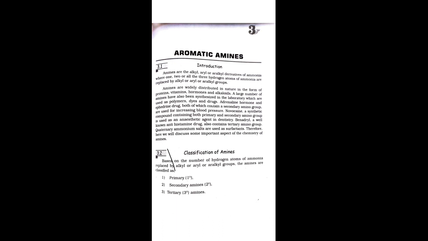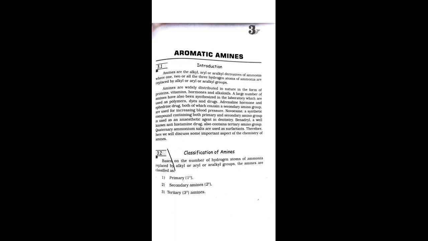For example, adrenaline, which is a hormone, and ephedrine, which is a drug, both contain a secondary amino group and are used for increasing blood pressure.